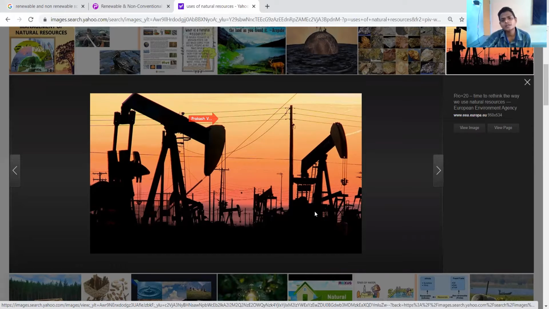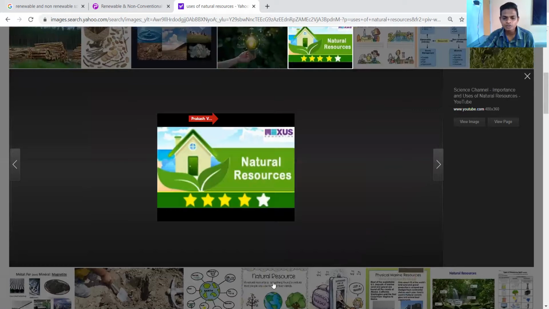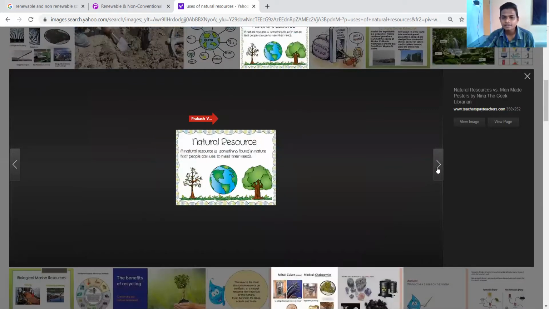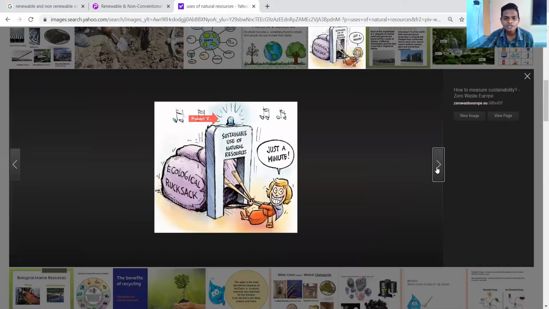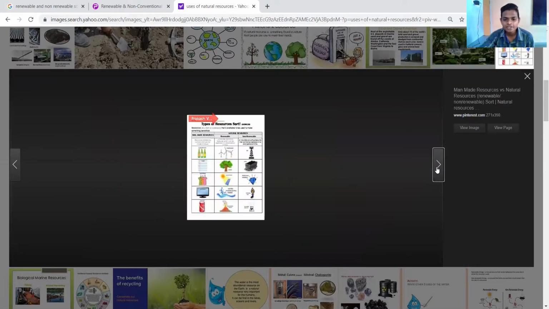So what they are doing, dear students, is dragging out minerals and natural gases from the deep inside of the earth. So you will understand what we are discussing right now about the uses of the natural resources. You can see ecological, biological and marine resources, the types of resources that we have discussed.